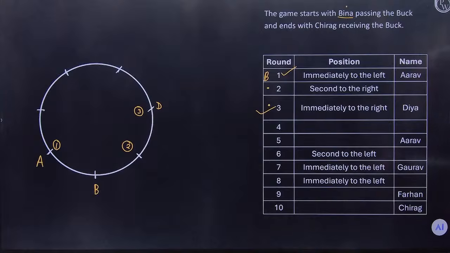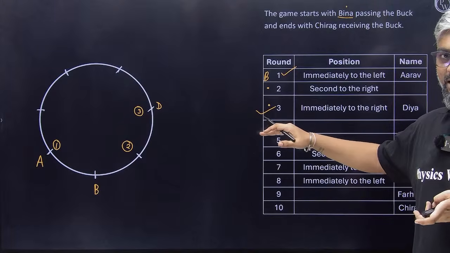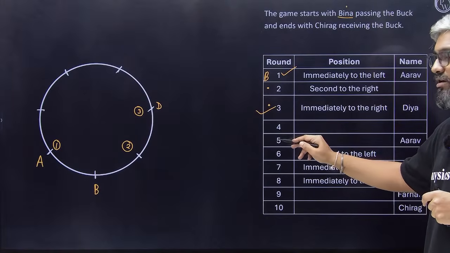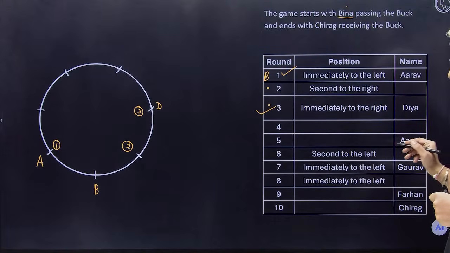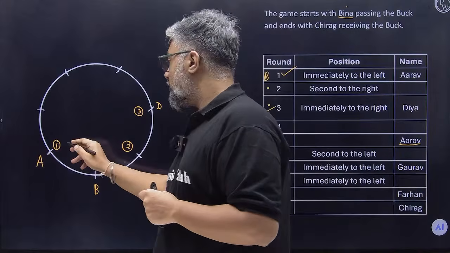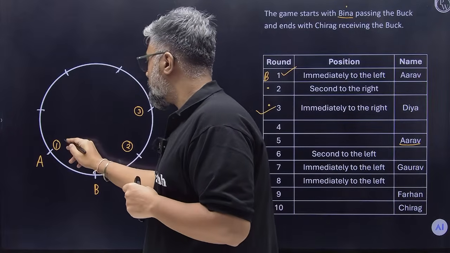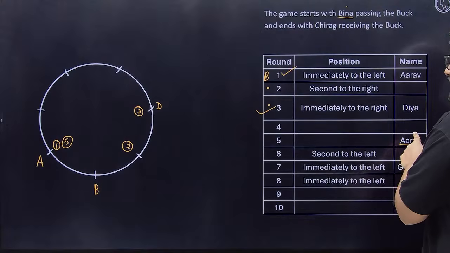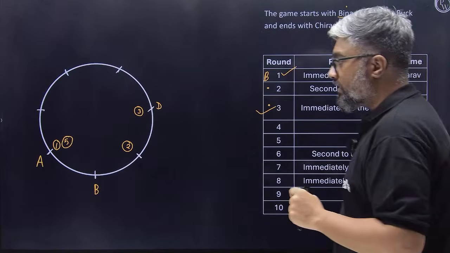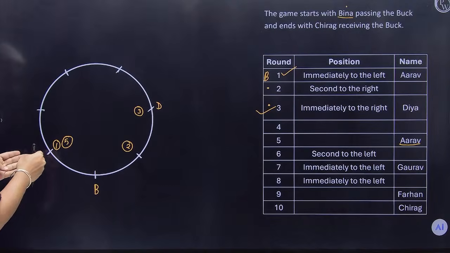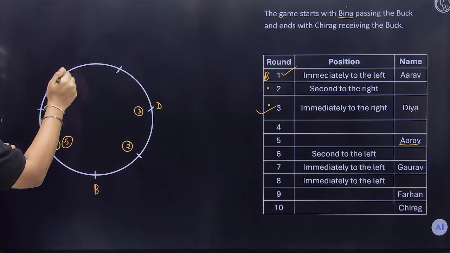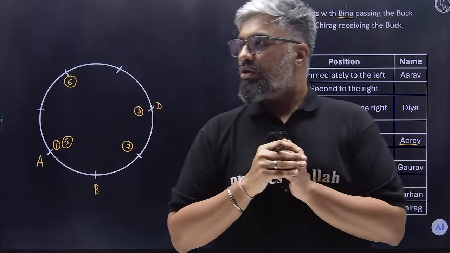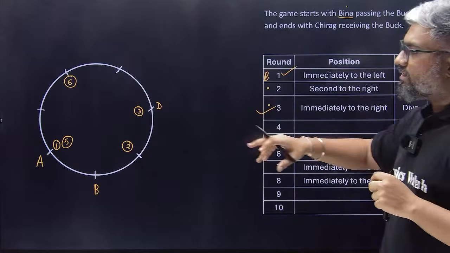Now for the 4th round, we don't know what's happening. For the 5th round, we don't know what's happening, but we know for sure that at the end of the 5th round, Arav is receiving it. We've already placed Arav. And when Arav receives it at the end of the 5th round, Arav is passing second to the left. So what would be Arav's second to the left? First left, second left. This is where Arav is passing. So this would be the end of the 6th round. Good to go?